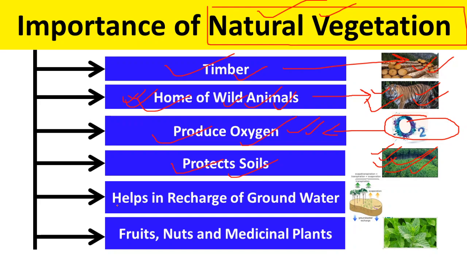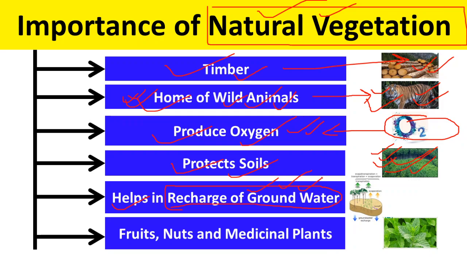And next, it also helps in recharge of groundwater, because if there are many trees and plants, it reduces the speed of flow of water, and then the water starts percolating down, and it increases the groundwater level.